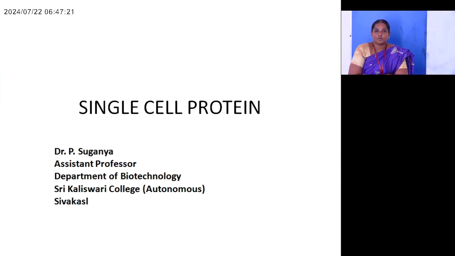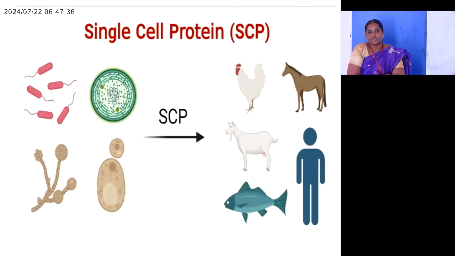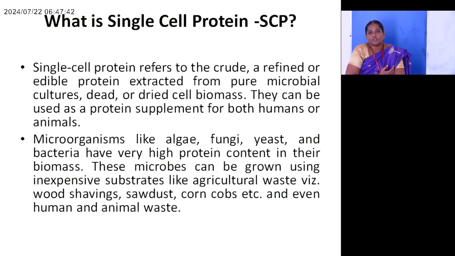Today we discuss the topic of single cell protein. Single cell protein is derived from cells of microorganisms such as yeast, fungi, algae and bacteria, which grow on various carbon sources for the synthesis of single cell protein. Single cell protein is used for various animal feeds and for humans also.